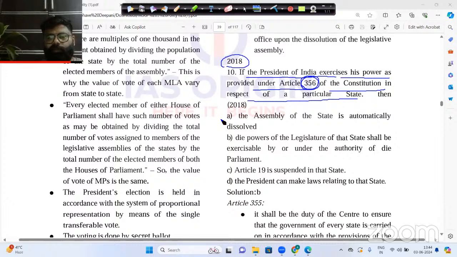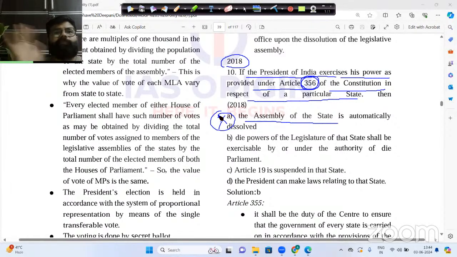Number one, the assembly of the state is automatically dissolved. No, the assembly is not dissolved. Whenever there is President's rule in a state under Article 356, the assembly can be suspended. The assembly will not be dissolved. Please understand, because when the President's rule is removed, the decision will be taken later on whether the assembly will be dissolved or not.